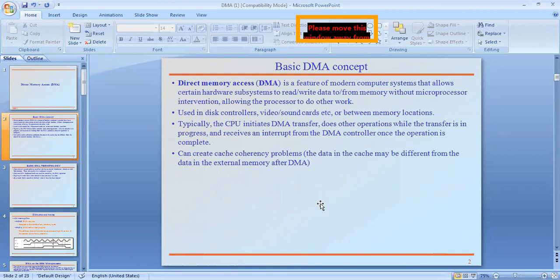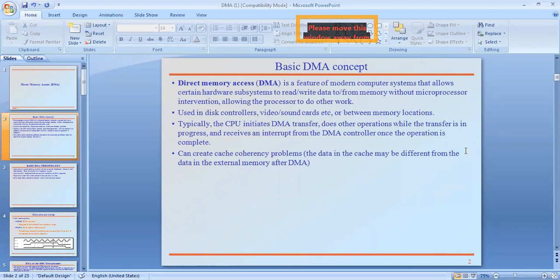Suppose the required data is not available in the cache memory, that is called a cache miss. From these two phenomena, they developed the concept of cache hit ratio and miss ratio, and according to that, the processor performance is defined. That is the concept of cache memory.